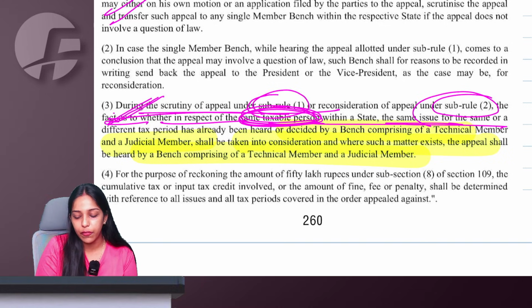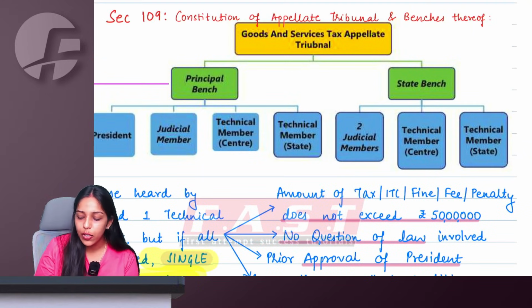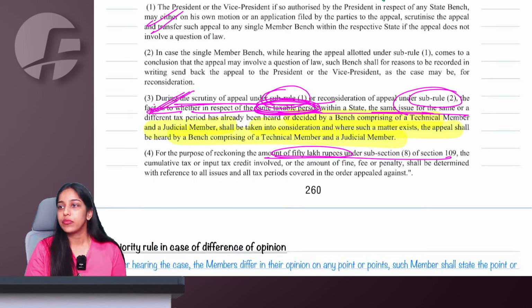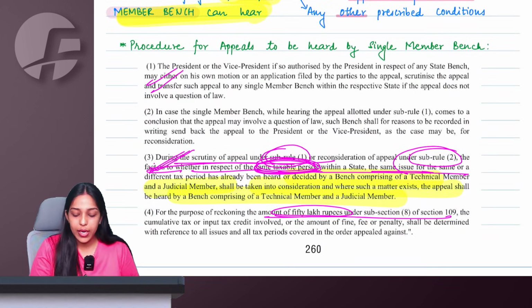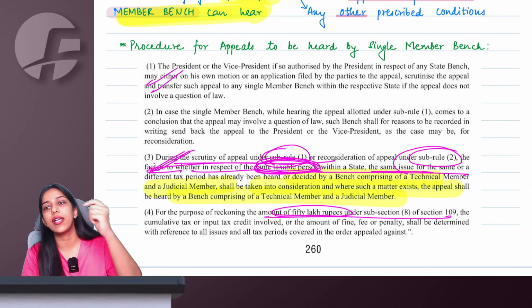And the last point says, of course, you have to check the limit of 50 lakh rupees. And in this limit of 50 lakh rupees, you take the total of tax, ITC, fine, penalty, fees, everything, not just the tax. Right, ma'am? So the president will make sure that the amount is not exceeding 50 lakh, there is no question of law, and then give the case to a single member.